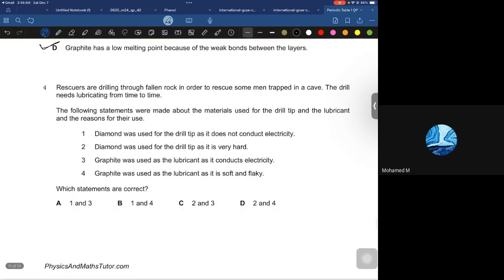Now see this. Rescuers are drilling through fallen rock in order to rescue some men trapped in a cave. The drill needs lubricating from time to time. The following statements were made about the materials used for the drill tip and the lubricant and the reasons for their use. Diamond was used for the drill tip as it does not conduct electricity. Diamond was used for the drill tip as it is very hard. Graphite was used as a lubricant as it conducts electricity. Graphite was used as a lubricant like